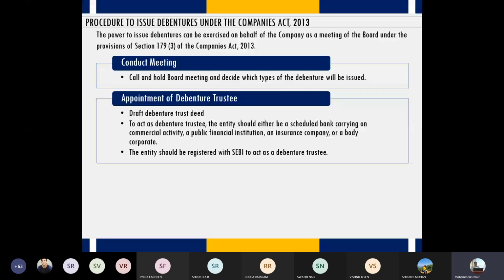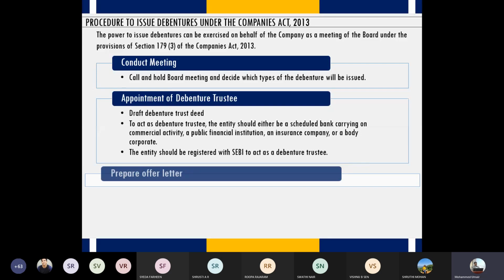Actually, they are banks and financial institutions, or it can be a corporate body also. So let's say if I am issuing debentures, I can appoint ICICI Bank as a debenture trustee, and they will ensure that I follow what was decided, right? And most importantly, the debenture trustee should be registered with SEBI.